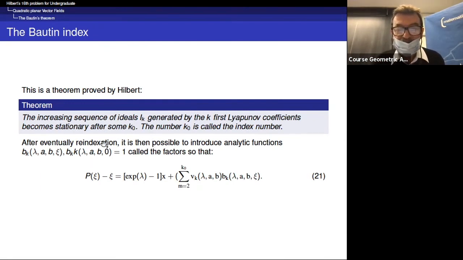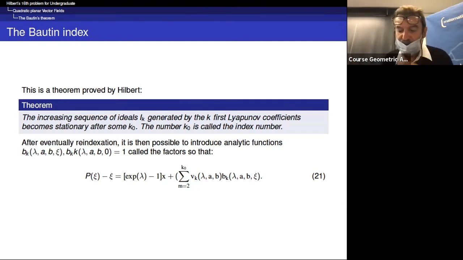In fact, after eventual reindexation, it is possible to introduce analytic functions, which are called the factors, so that P of xi minus xi is this term here, plus this finite sum, which is here. And then actually you make a kind of division. You use successively a Rolle lemma, saying that, in fact, between 2 points where you have a 0, you have a 0 of the derivative.